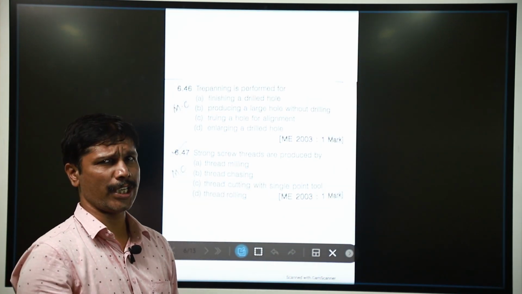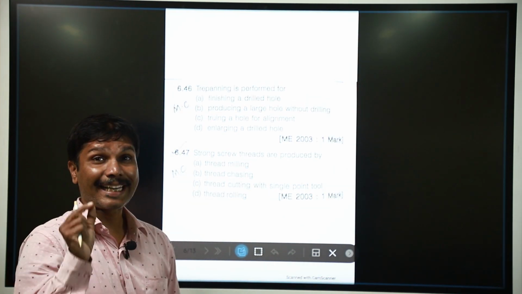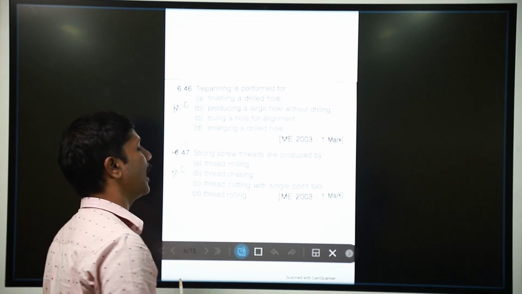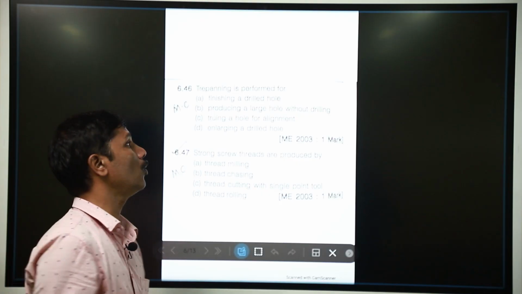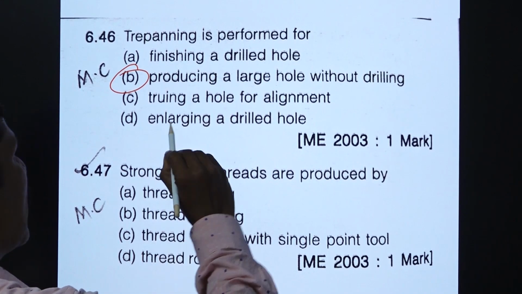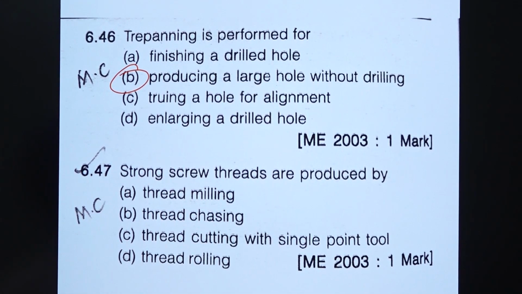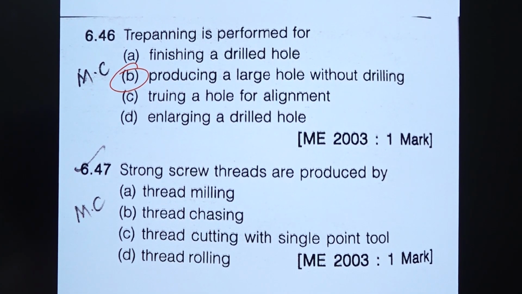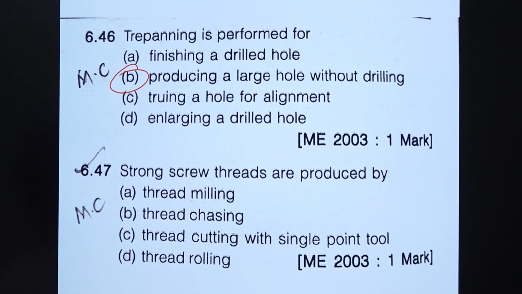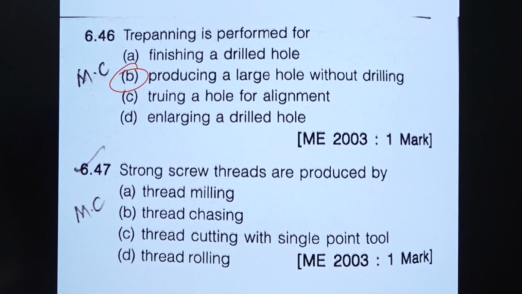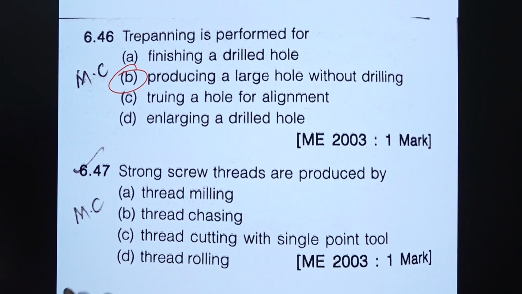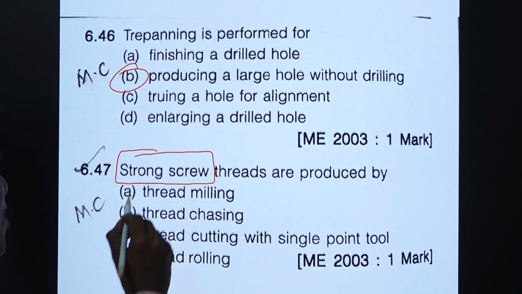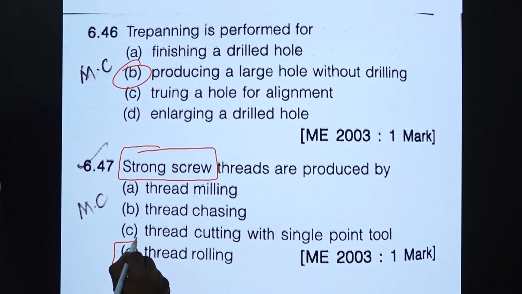Now we are having the questions on tree panning. What do you mean by tree panning? Tree panning is producing a large hole without drilling. So a large hole is produced, but without drilling. And next question: the strong screw threads are produced by thread rolling.